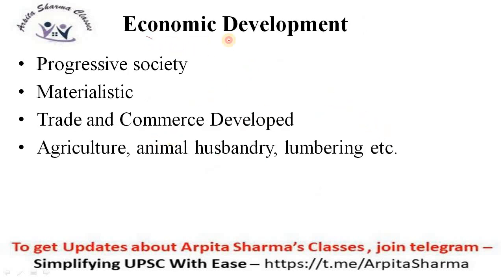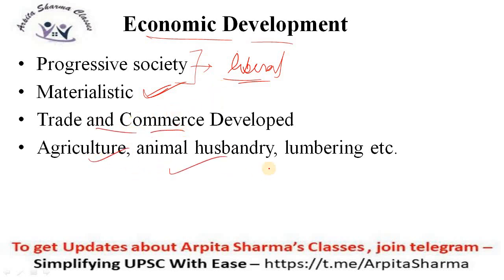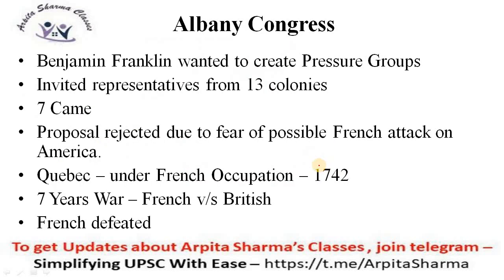Then economic development also took place. Naturally, if there is educational development, then economic development will also take place. A progressive society started emerging in America, which was a liberal one as well. Then it was also materialistic, because now they wanted to earn money. Trade and commerce developed. Agriculture, animal husbandry and lumbering were some of the major occupations in America.